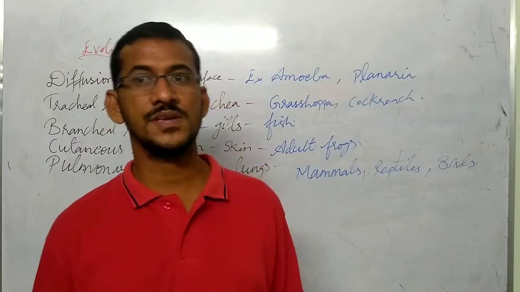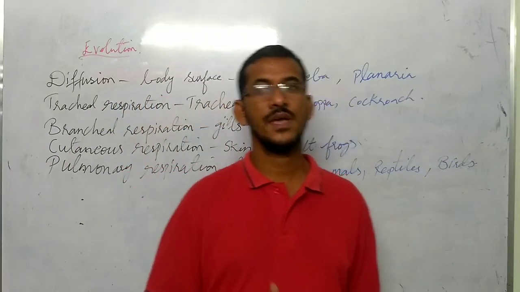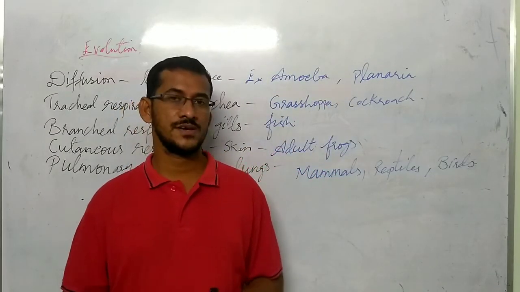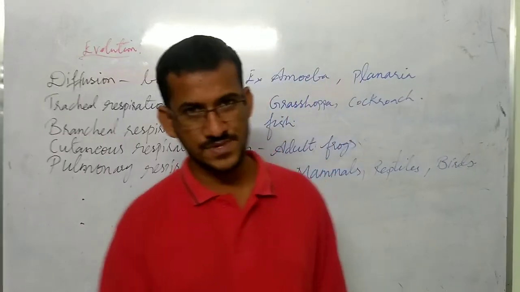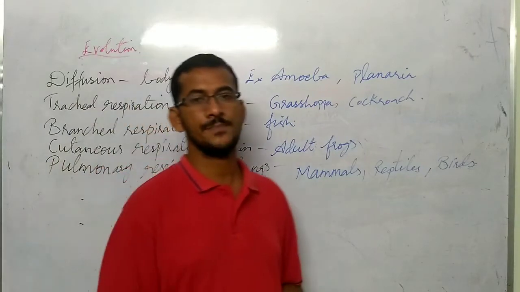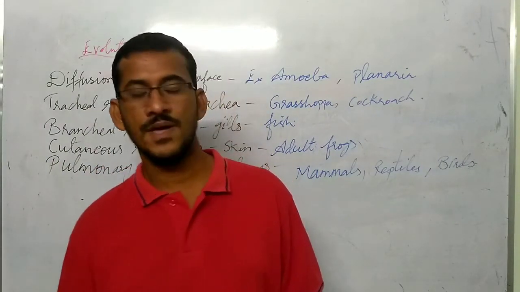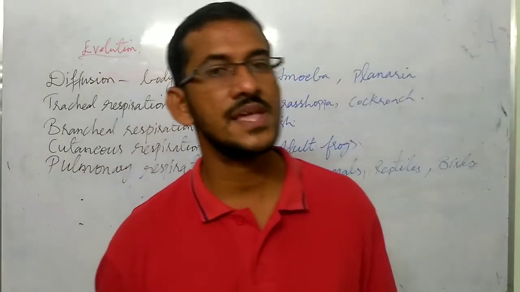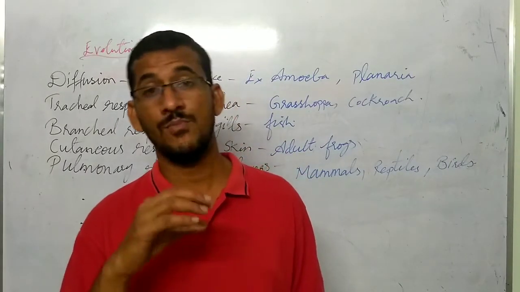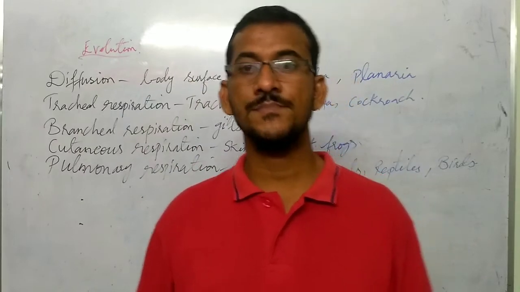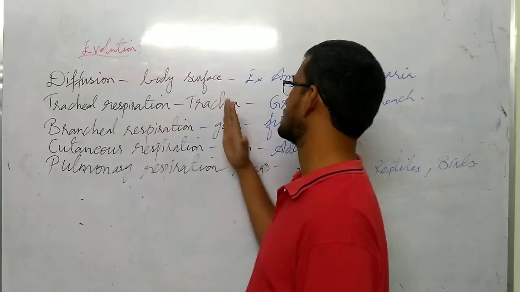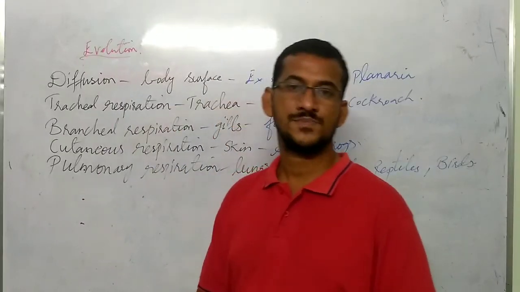So it depends upon the place in which organisms live, the body's size. Some are bigger, some are smaller in size. And next, availability of water. Understood? And type of their circulatory system. There are 2 types of circulatory system, open type and closed type. So depending upon the place they live, availability of water, their body size, as well as the type of circulatory system, different organisms have different respiratory organs.